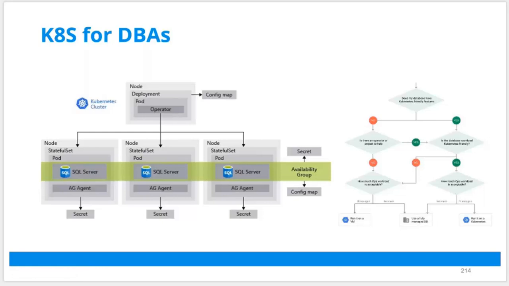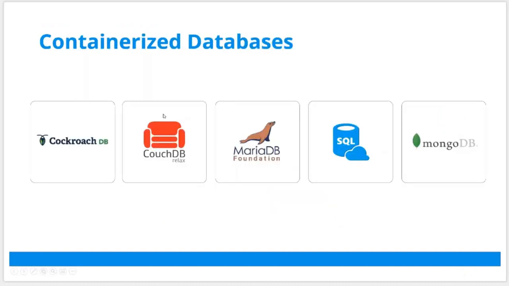But there is a lot of work for DBAs who know Kubernetes, because companies have started realizing they want distributed databases like SQL Server, which can run across multiple machines, like nodes, stateful, and then you run them using Kubernetes, using an operator. In fact, there are a lot of containerized databases: CockroachDB, CouchDB, MariaDB, MongoDB. So DBAs, you can scale and enhance that.